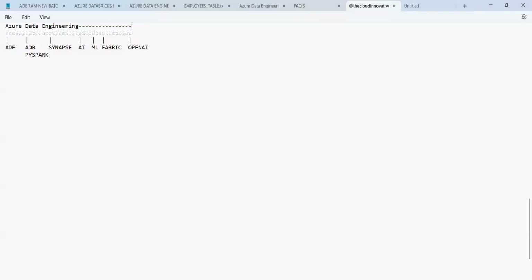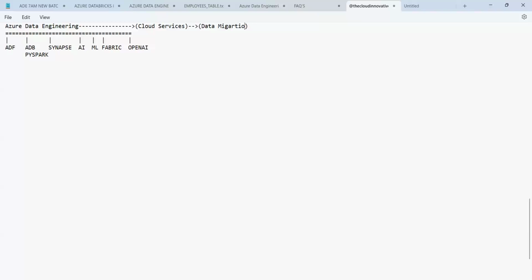Overall, Azure data engineering is a bunch of cloud services. That means various cloud services are intact here as one service. So using this, what tasks can we perform? We already discussed it yesterday, so I'm not discussing it again, just giving you an overview.